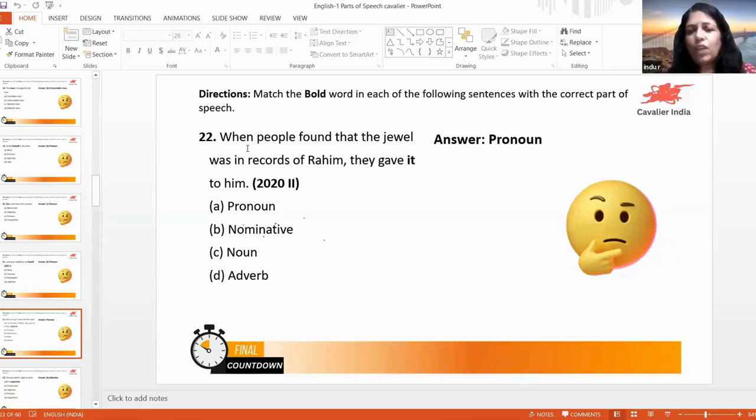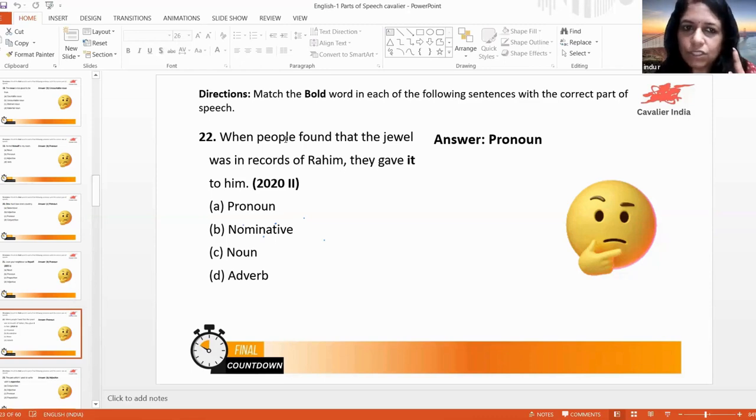When people found. Here, when. What do you think about when? There are two ways we use when. One is as an interrogative pronoun and the other is as a subordinate conjunction. When it is a subordinate conjunction, there will be a subject and a verb in it. When it is an interrogative pronoun, it will be used in a question. When did you go? In that case, when is the interrogative pronoun. Here, there is a subject and verb, so when is a subordinate conjunction.